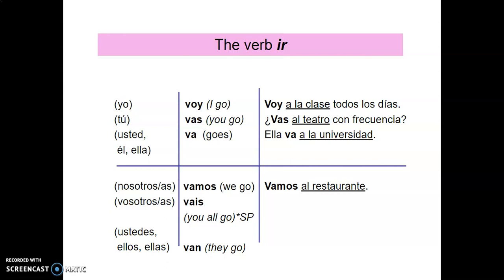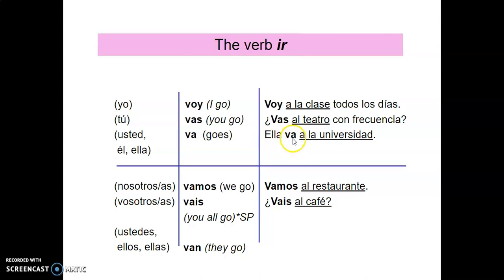This is indicating something that's an action that is in progress. Now, if we were to say vamos al restaurante todos los días, then we're indicating that it's habitual. But in this case, we can assume that used alone is just saying that's what we're doing right now. We are going to the restaurant. ¿Vas al café? Are you going to the cafe? Again, with no indication of it being something that's done habitually or frequently, we can assume that it's happening or in progress. We could say the same thing for the previous example, ella va a la universidad.